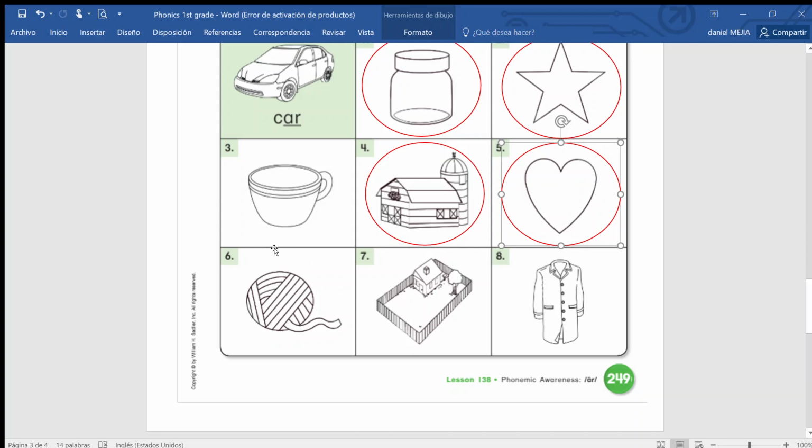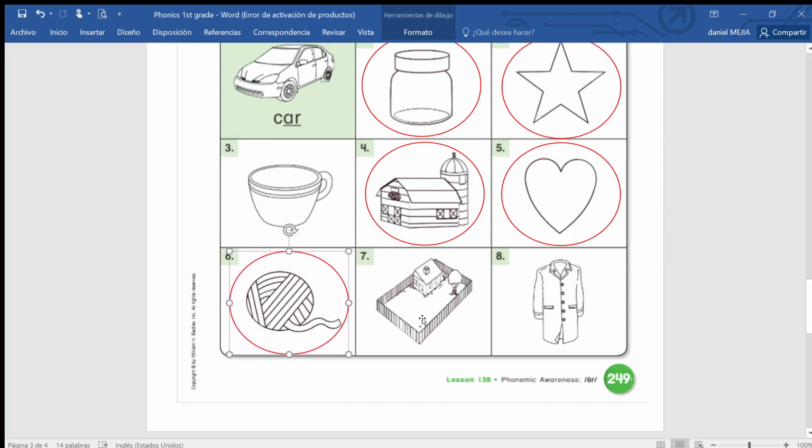Number 6. Yarn. Yarn. The cats play with them. So does it have the AR sound? Yes, so you're going to color it. Yes. Sorry, I keep repeating it.